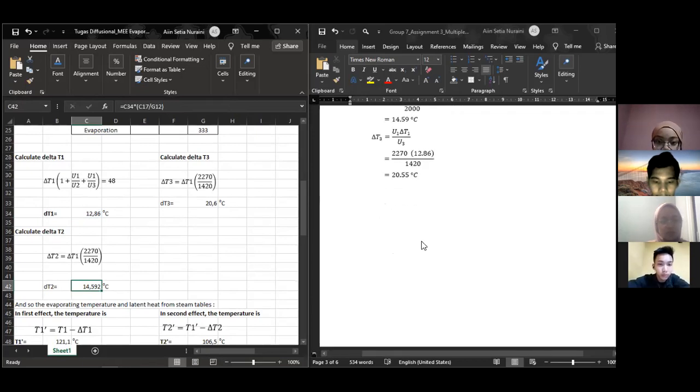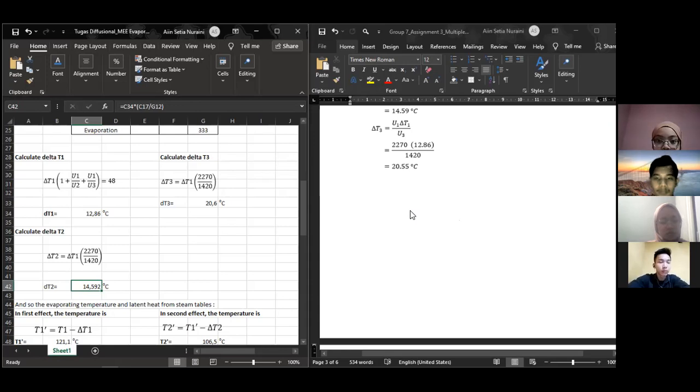So next we search delta T3. Delta T3 equals U1 times delta T1 per U3. U1 is 2270, delta T1 is 12.86 and U3 is 1420. So delta T3 equals 20.55 degrees Celsius.